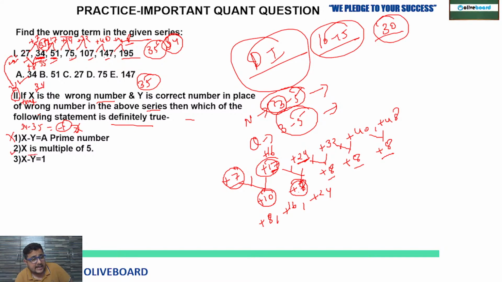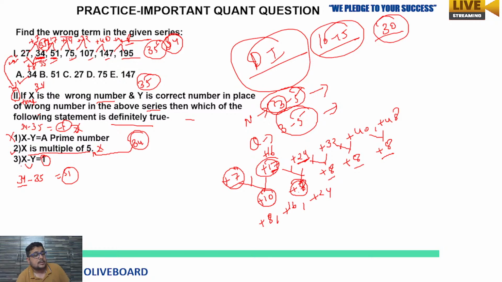Second, x is a multiple of 5. So x is what? 34. So 34 is not a multiple of 5, right? So this is also wrong. Now, x minus y equal to 1. Sometimes we can make an error like this. 34 minus 35, 1 only the difference. Yes, it is correct? No. 34 is the smaller number compared to 35. So 34 minus 35 is minus 1. So that's why this one is also incorrect.